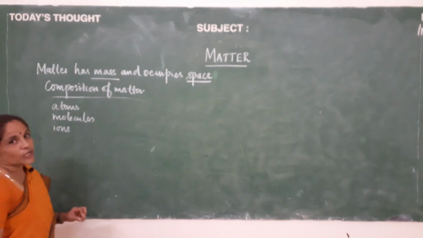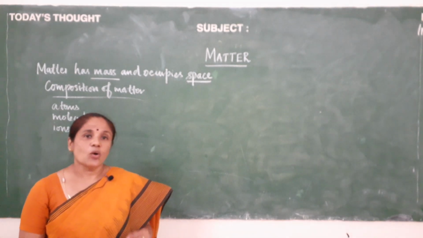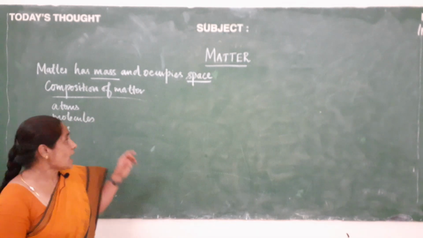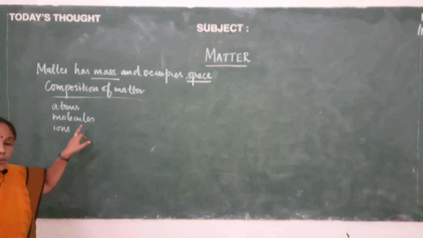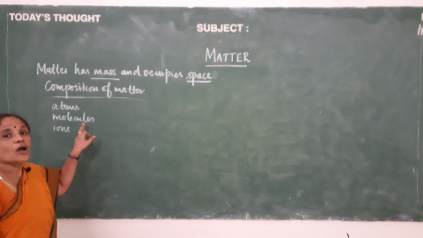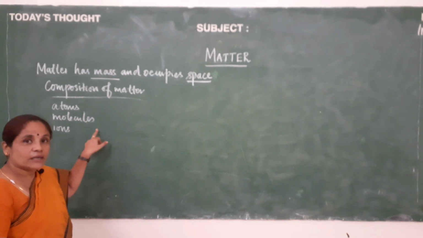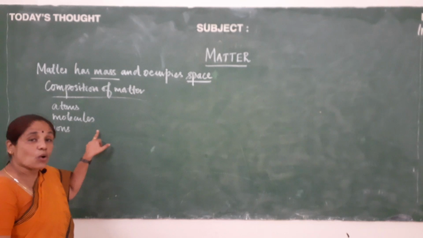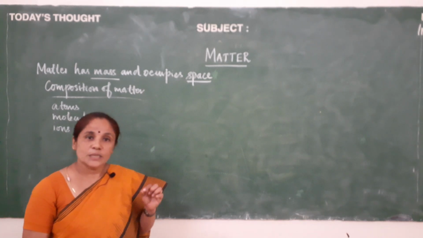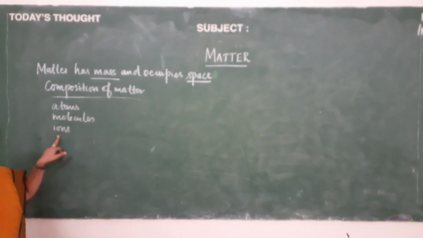Next will be molecules. Atoms of the same element or atoms of different elements combine together and they form molecules. Now you can define a molecule as the smallest particle of an element or compound which can exist independently and retains all the physical and the chemical properties of the particular substance. That will be molecule.